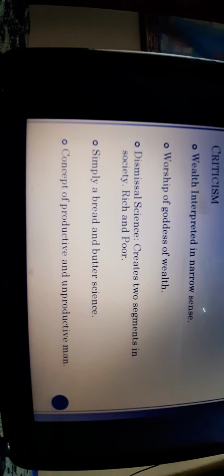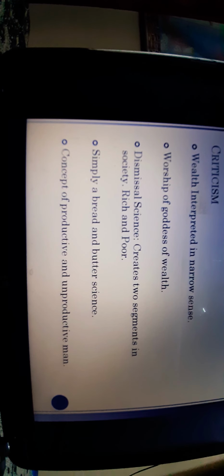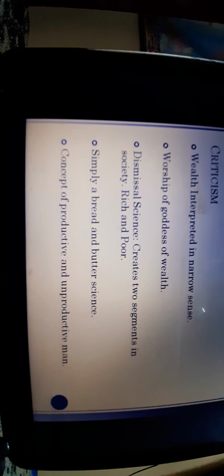That's why this science got rejected and dismissed by the people, since it is creating two segments in society, the rich and the poor. Those who have studied economics will get rich, prosper, and acquire wealth. Like the western countries, they got wealth and became rich, and countries like India were being drained out. The wealth was drained out from our country, and Britain was prospering because of us.